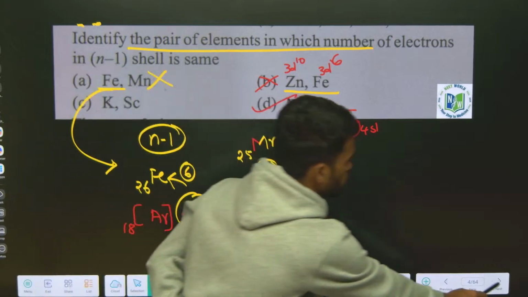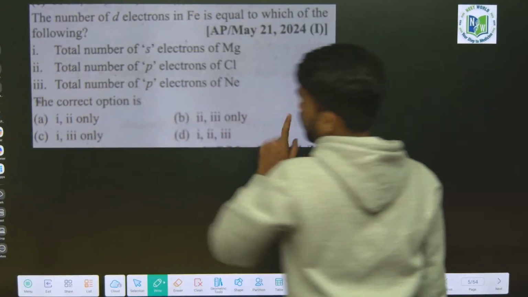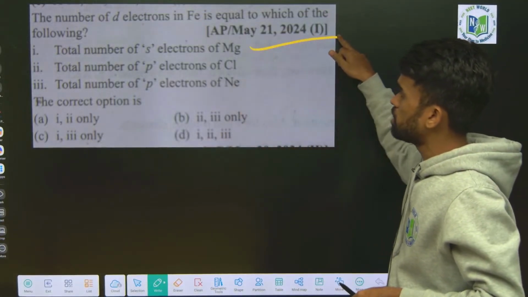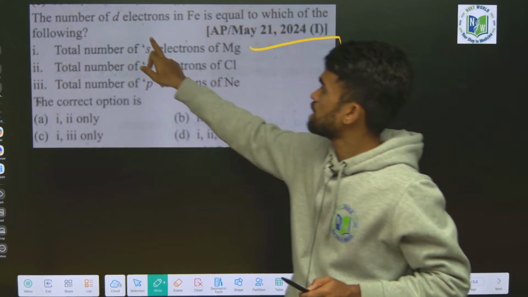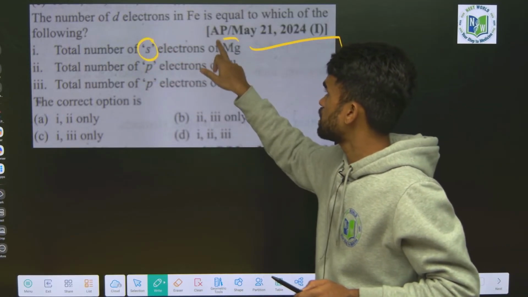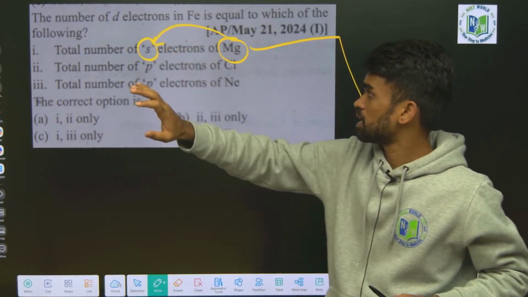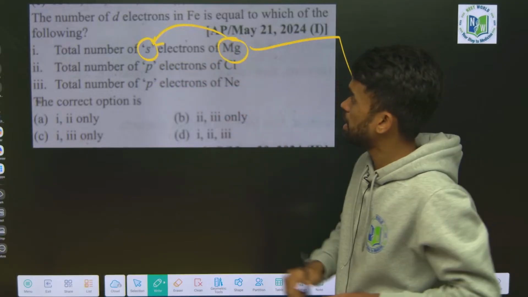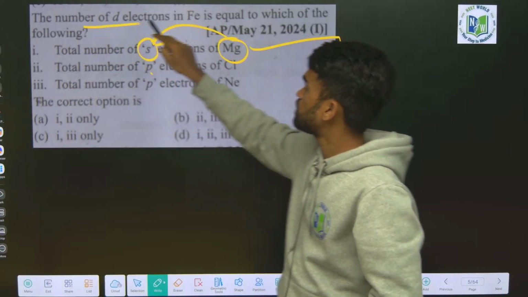Right, let's move forward. Look at this question. Similar to the way I have told you, just write their electronic configuration and find the total number of s electrons in magnesium and p electrons in chlorine, and find the one equal to the number of d electrons in iron.